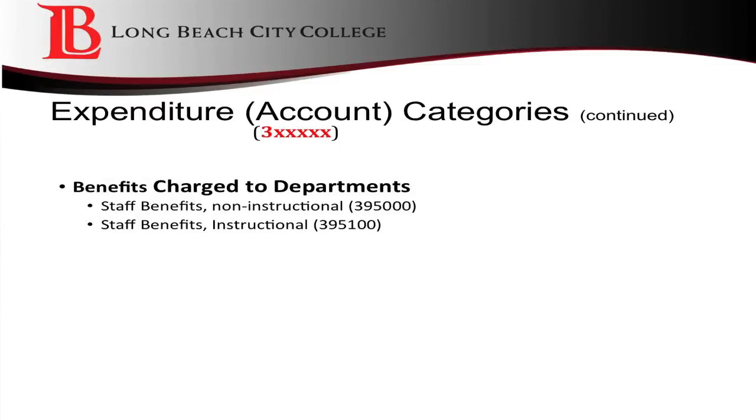District departments only use 2 of the account numbers in the 3s. Account number 395000 is non-instructional benefits, and account number 395100 is instructional benefits. Account number 212000, classified non-instructional salaries, would only use the non-instructional benefit account number 395000. Account number 111000, academic salaries instructional regular status, would only use the instructional benefit account number 395100.